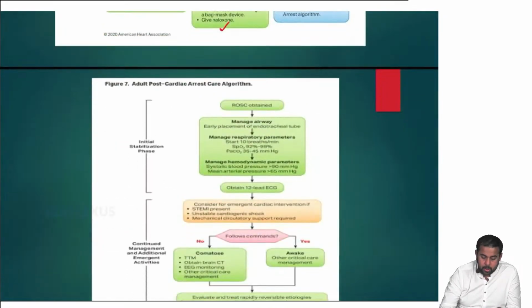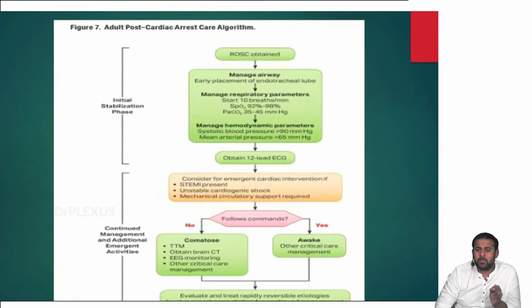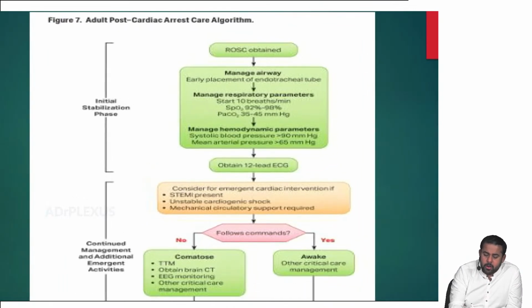Then the adult post cardiac arrest care algorithm. This is one of the important things. Post cardiac arrest care and recovery have been given phenomenal importance in the 2020 guidelines. Once the patient has return of spontaneous circulation, ROSC, it is important to manage the airway by early placement of an endotracheal tube, and manage the respiratory parameters and hemodynamic parameters.